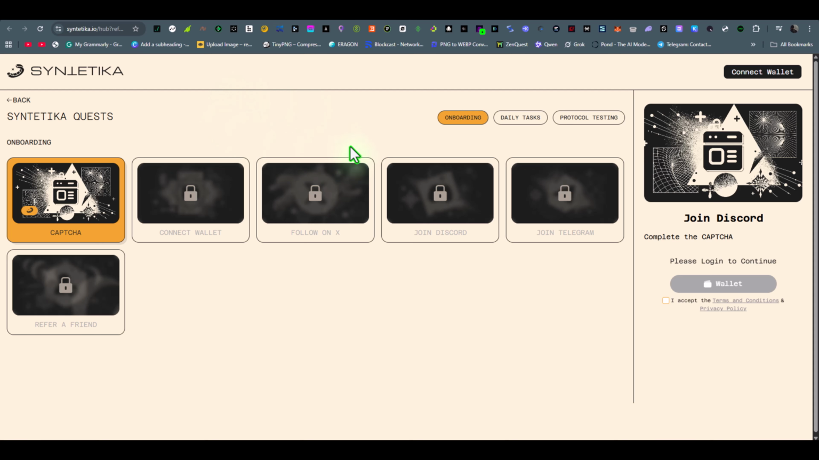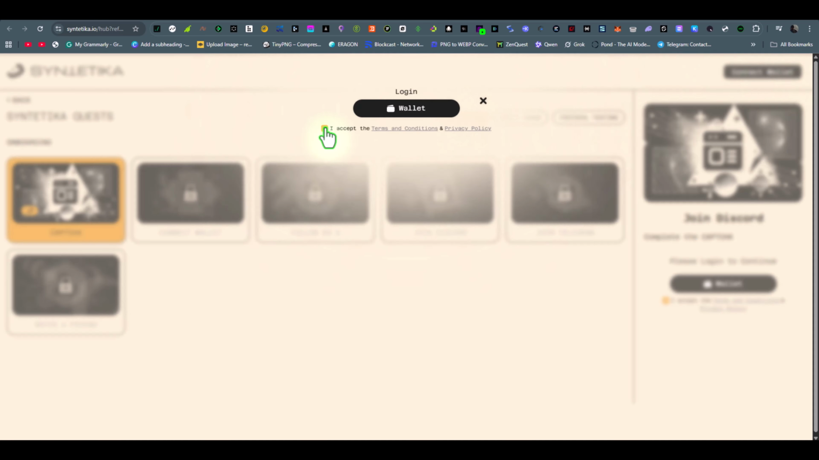To join the airdrop, I'll provide a Telegram link in the description where you'll find this link. Simply click that link and you'll land on this page. First, you need to connect your wallet, tick the terms and click on wallet. You can use any of these wallets, but I'd recommend using MetaMask.